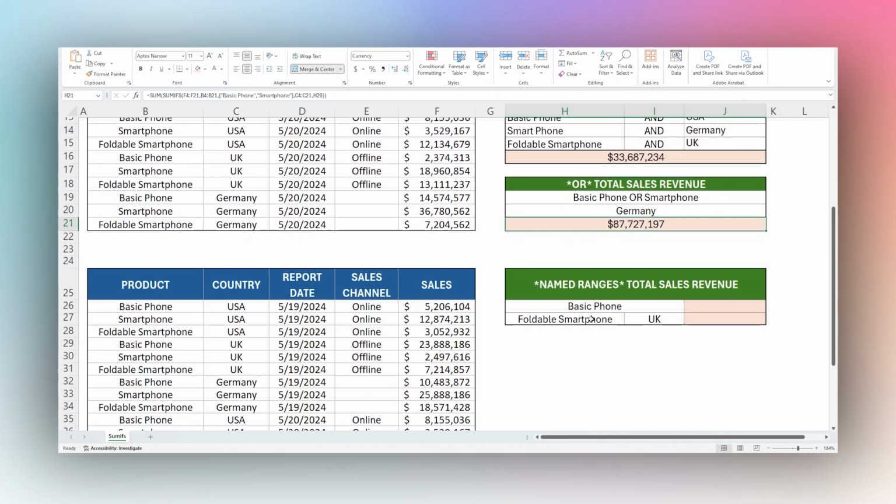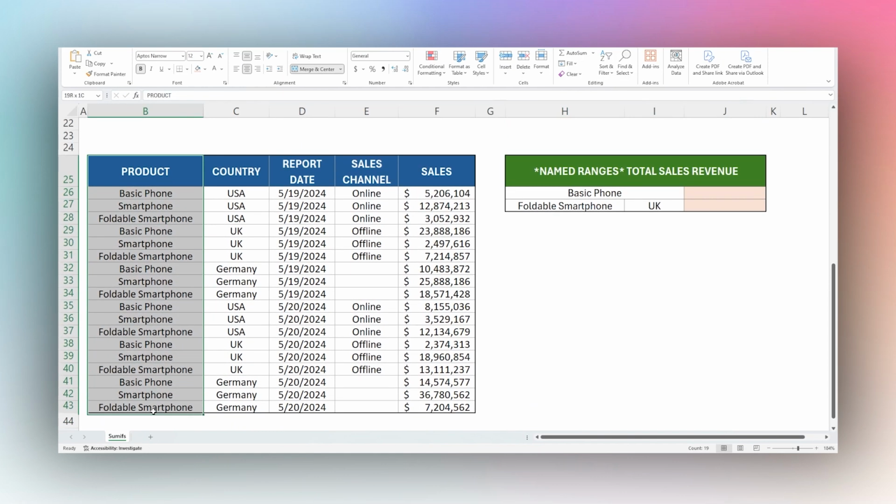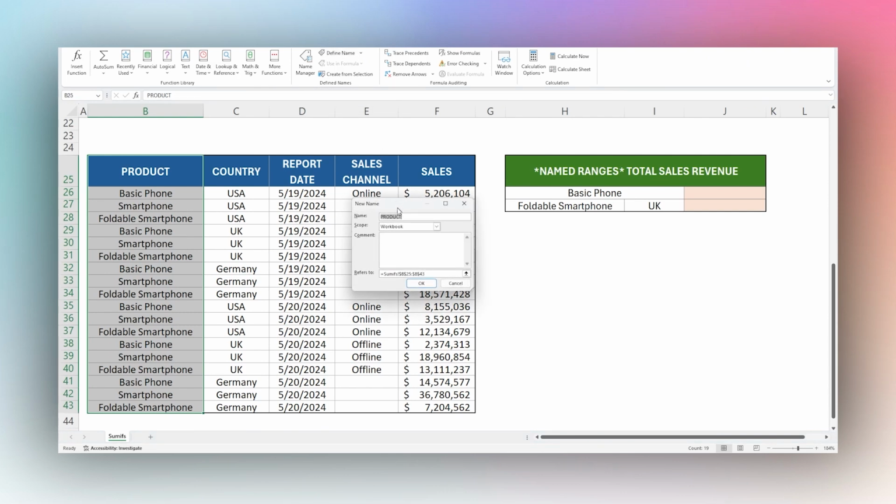All right, so to wrap this up, we're going to look at one more function here, and it's using named ranges for SUMIFs. And so we're going to have to name some ranges here. So let's go ahead and look at that now. Let's go ahead and name this product range. We'll click on formulas and then name manager, and we can define a name here, for example. So we call this product.